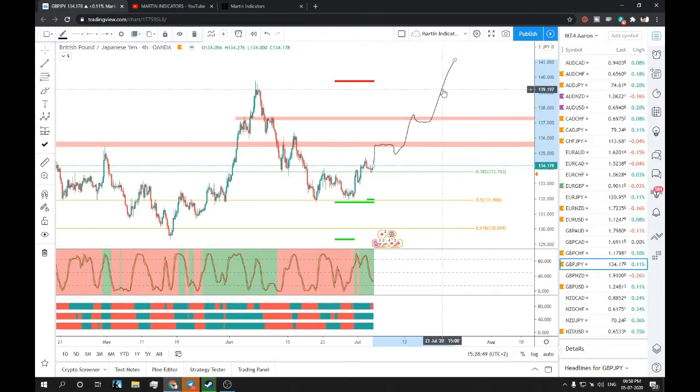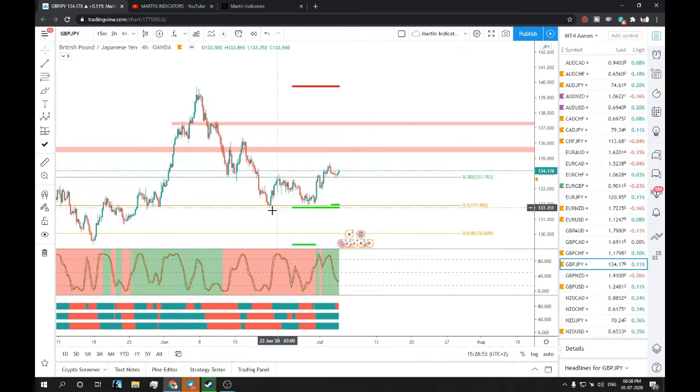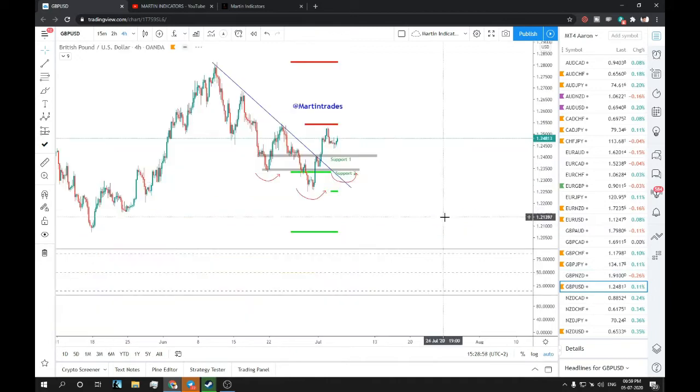So they are looking good, trade setups are really very good, so you can long this. That's a very good trade setup forming on GBP JPY. Let's move on to GBP USD.